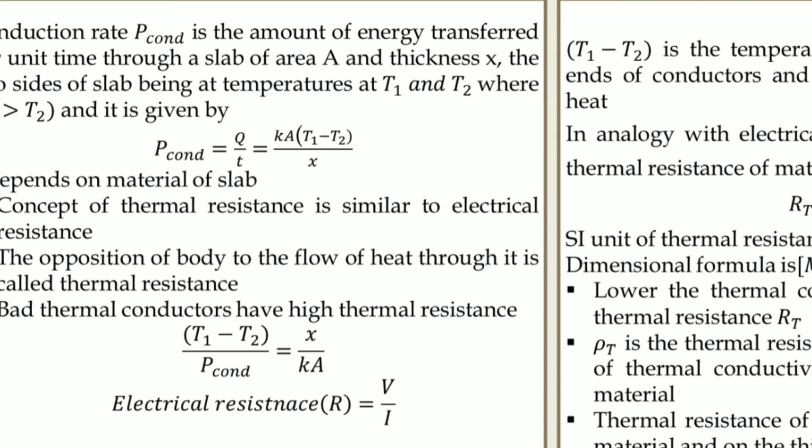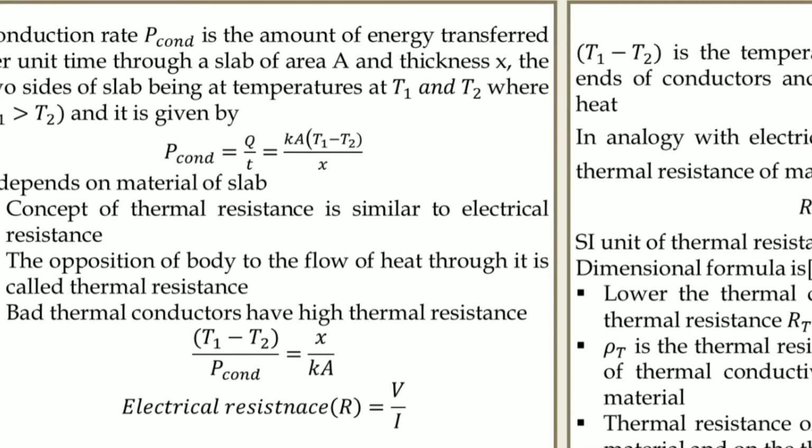Now K, the coefficient of thermal conductivity, depends on the material of the slab or the cube. The concept of thermal resistance is the same as the concept of electrical resistance. What is resistance in electricity? It is the opposition to the flow of current. So thermal resistance is the opposition to the flow of heat.